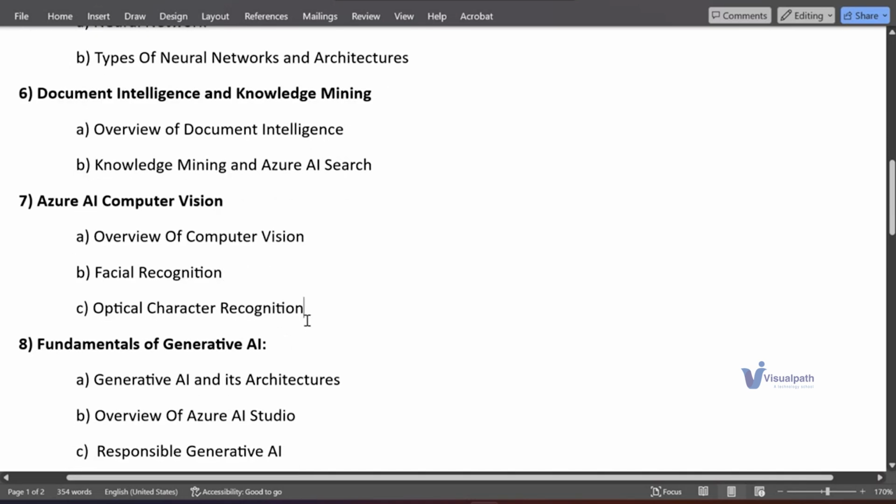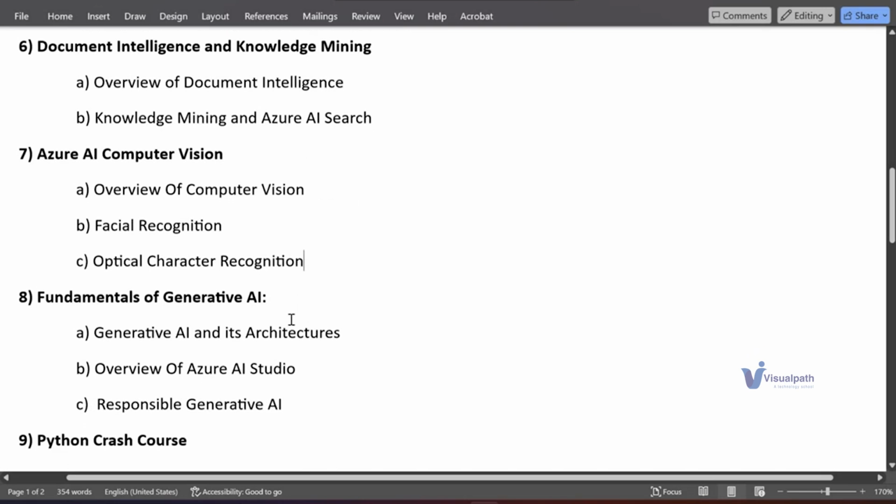And the last part is fundamentals of generative AI. Not just fundamentals, we'll go deep. Here we'll be learning what generative AI is and what the applications of generative AI are. We already know we are using every day ChatGPT or Grok AI. All these are built using the concept of generative AI.